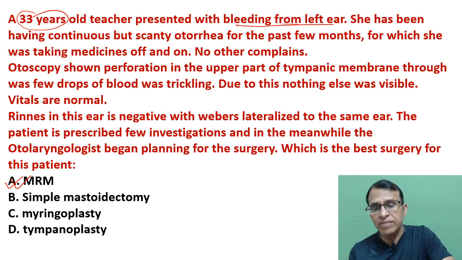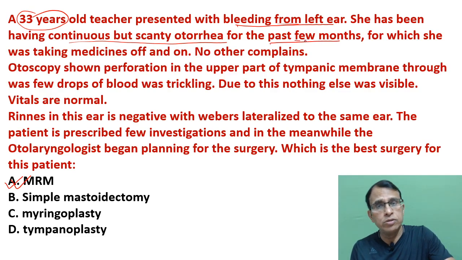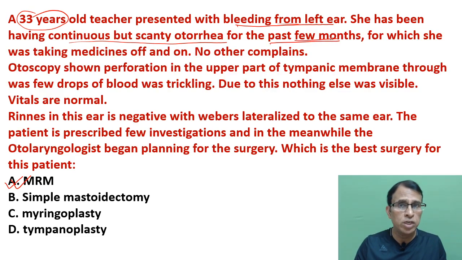Now she has been having continuous but scanty otorrhea, ear discharge. So she has a past history of ear discharge, which was scanty, means very little but non-stop, continuous. And this is another very significant feature of unsafe CSOM, atticoantral disease, in other words, for the past few months. So it's a long history. That's why it is chronic suppurative otitis media of the unsafe type.